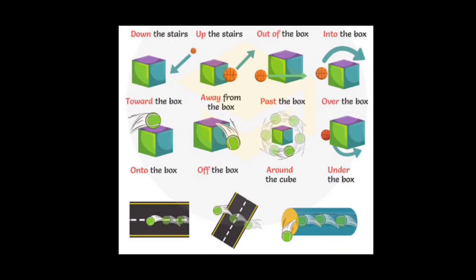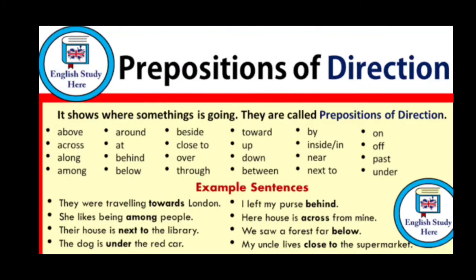Let's see the definition now. Children, look at the definition for prepositions of direction. See here, it shows where something is going. They are called prepositions of direction. Look at the words here: above, across, along, among, around, at, behind, below, beside, close to, over, through, toward, up, down, between, by, inside or in, near, next to, on, off, past, under.